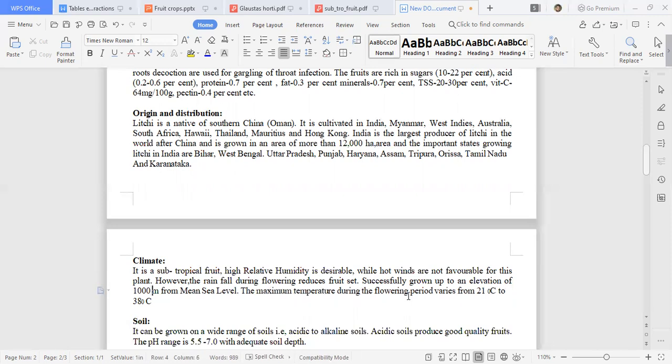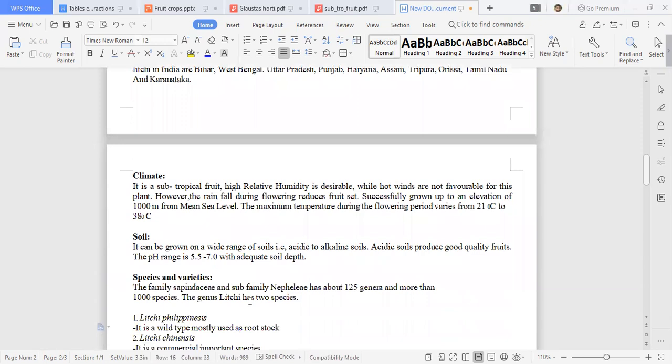The maximum temperature required during the flowering period ranges from 21 to 38 degrees centigrade. So this temperature range will be available at some higher altitude. Okay. And before this, it also requires somewhat lower temperature before the flowering period.